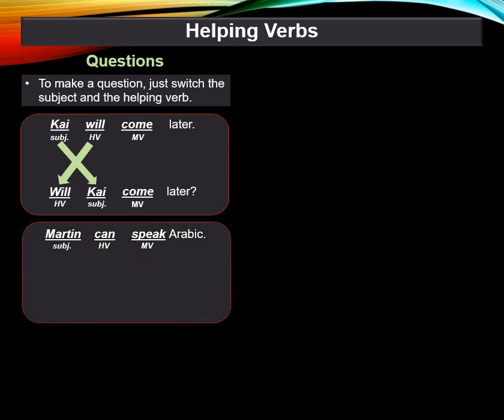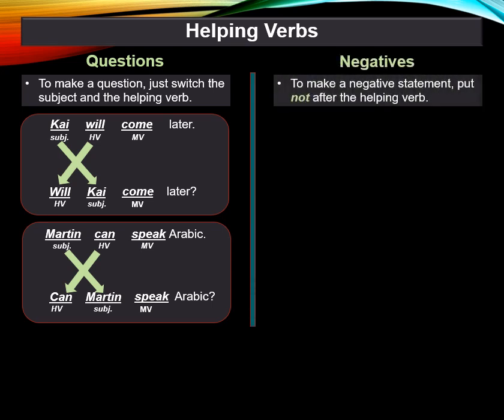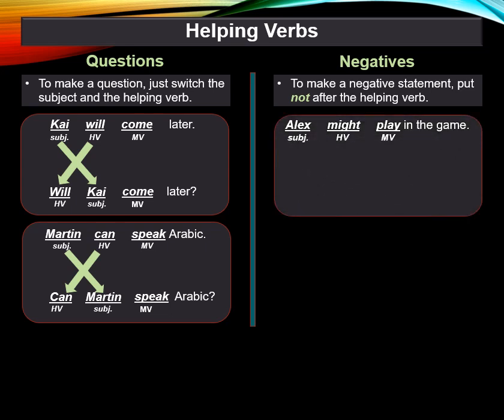Or Martin can speak Arabic. Can is the helping verb. Switch the subject and helping verb. Can Martin speak Arabic? To make a negative statement with helping verbs, just add not after the helping verb. Alex might play in the game. Drop in not, and you have Alex might not play in the game.